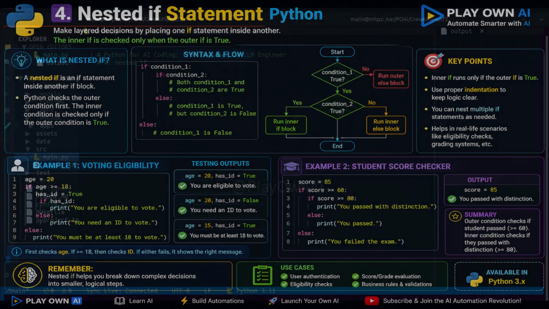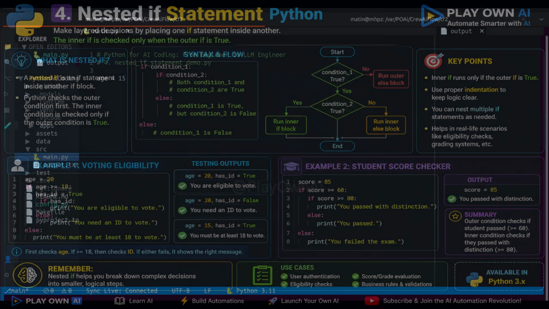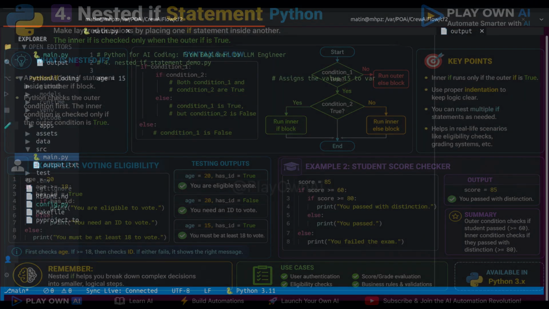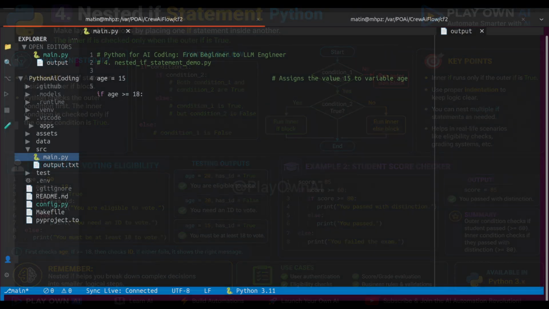Let's take a simple real-life example. Imagine you're writing a program that checks if someone is eligible to vote and also checks if they have a valid ID. So the first condition could be, is the person 18 or older? If yes, then we go inside and check another condition. Do they have a valid ID? That second check is what we call the nested if.